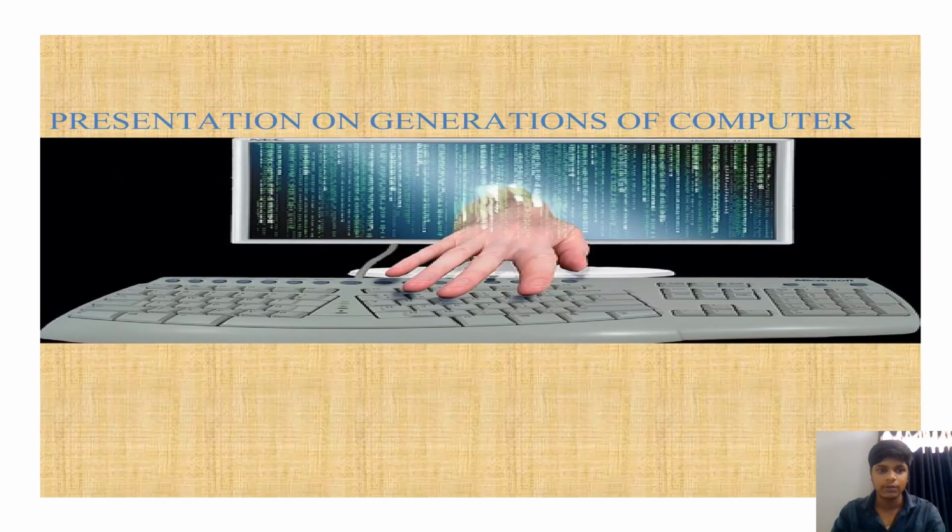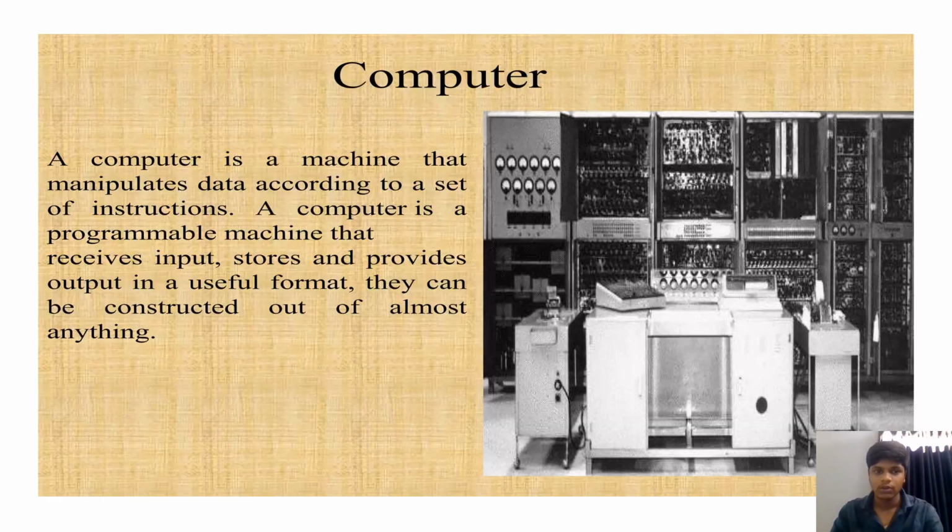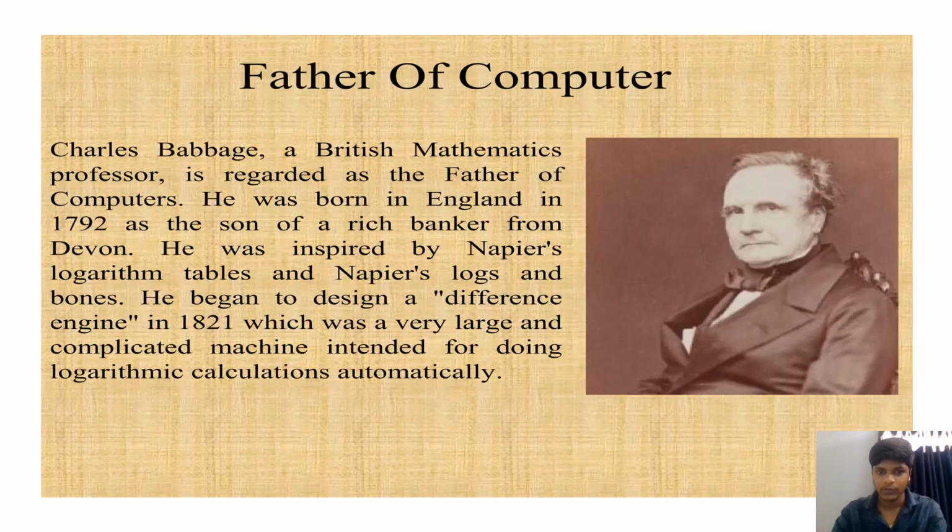Let's start the presentation on generation of computers. First, we will discuss what a computer is. A computer is a machine that manipulates data according to a set of instructions. A computer is a programmable machine that receives inputs, stores data, and provides output in a useful format. They can be constructed out of almost anything.